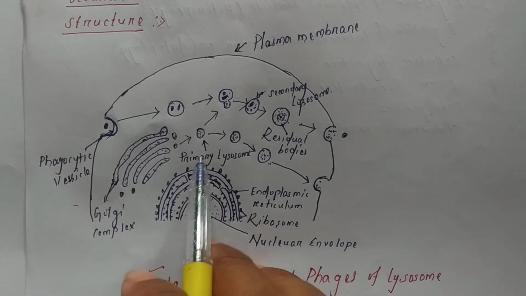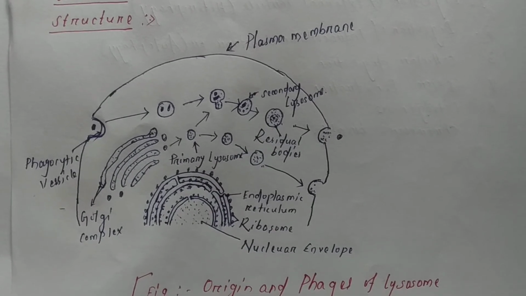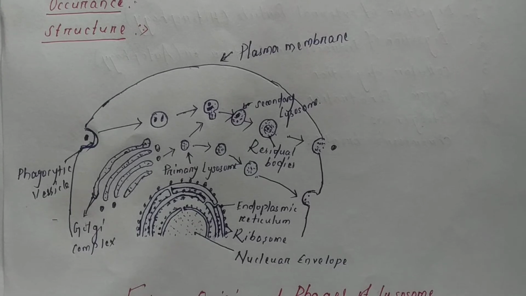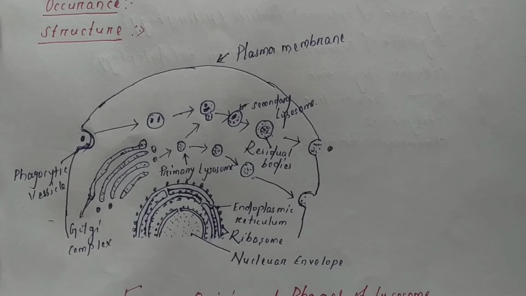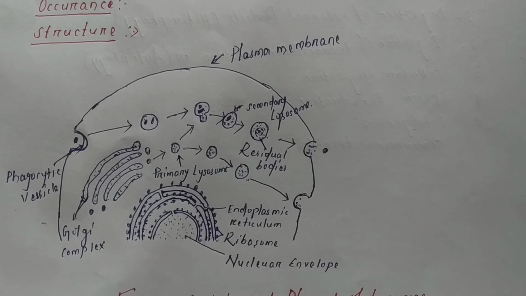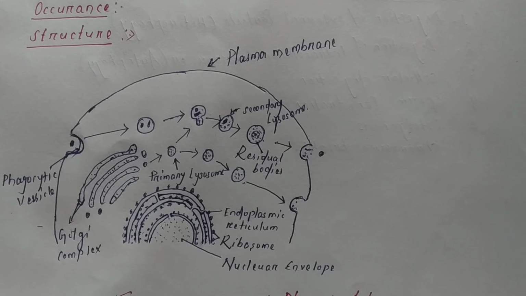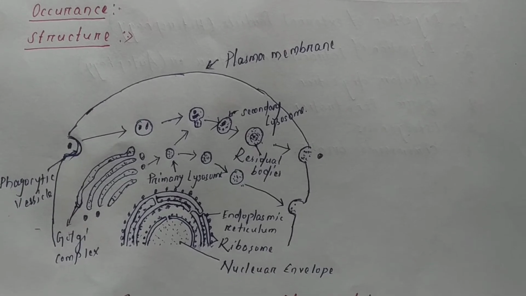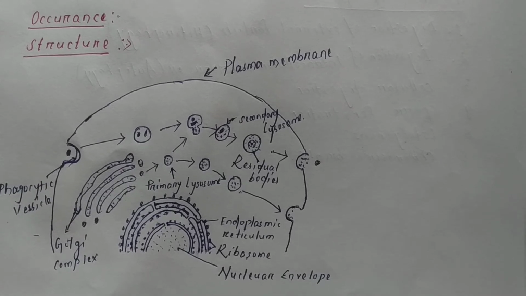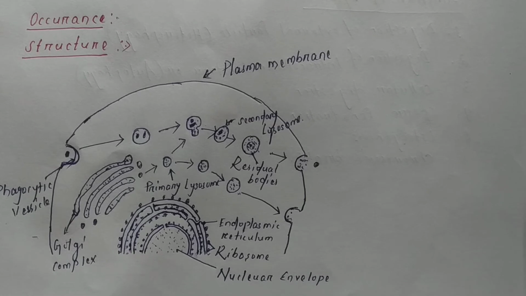Primary lysosomes are storage granules formed either directly from the endoplasmic reticulum or from the Golgi apparatus by the process of budding. They are membrane covered packages of at least six different classes of enzymes.